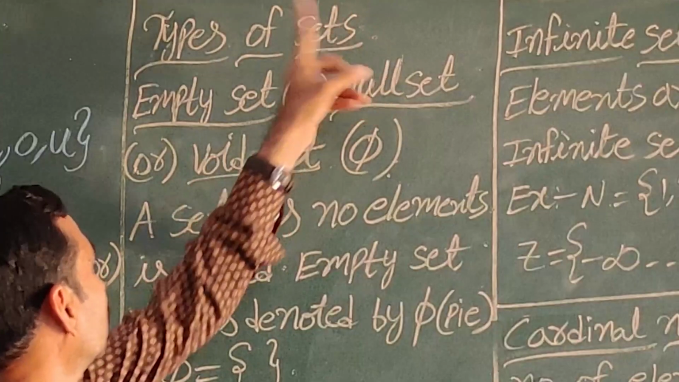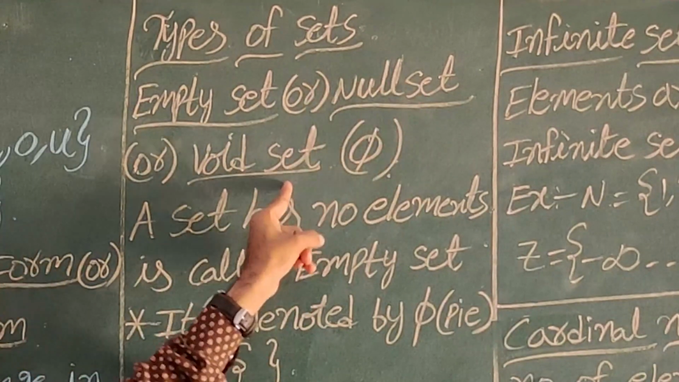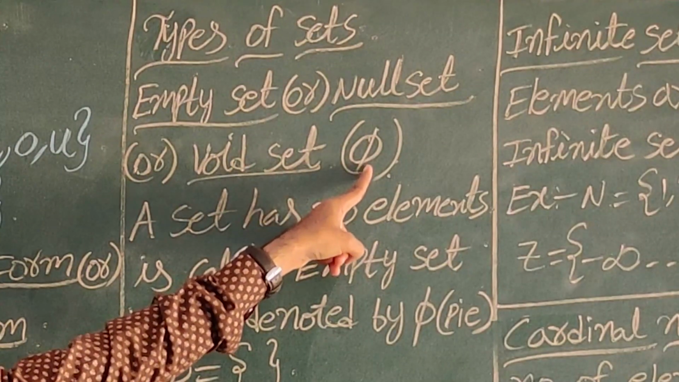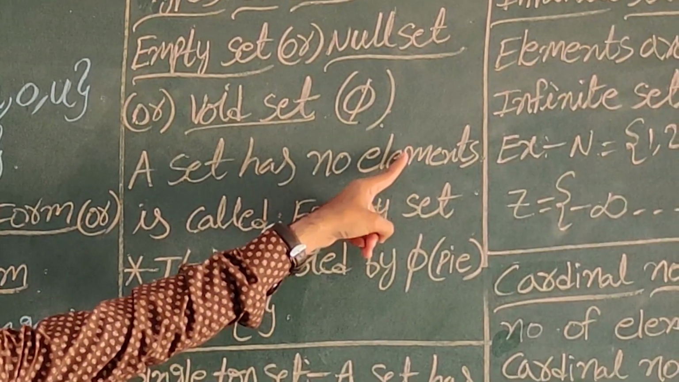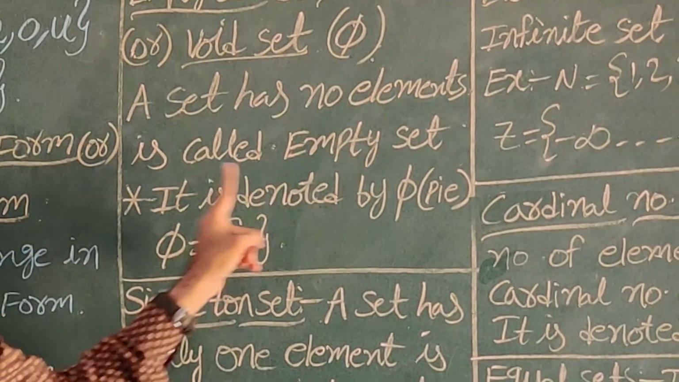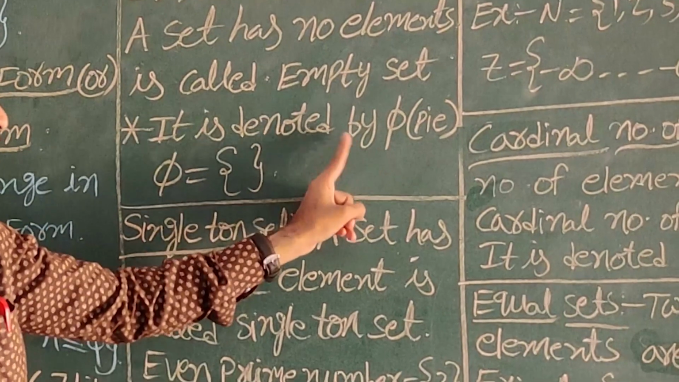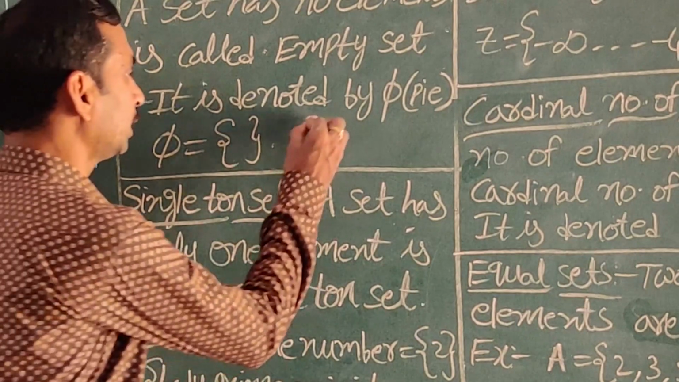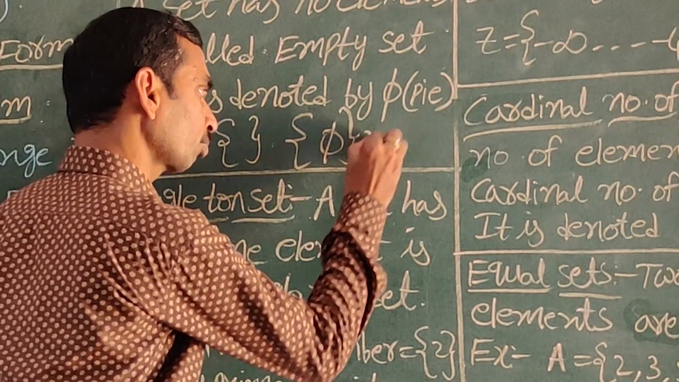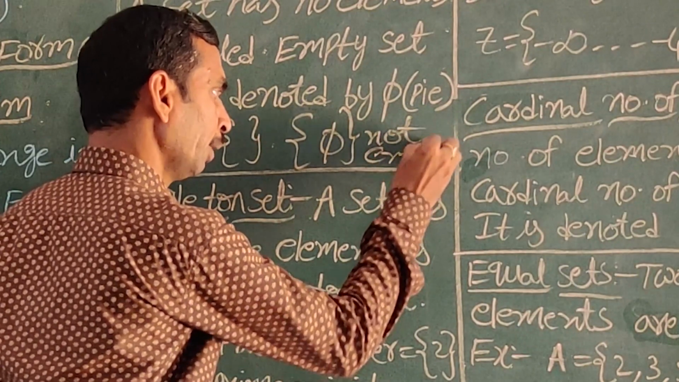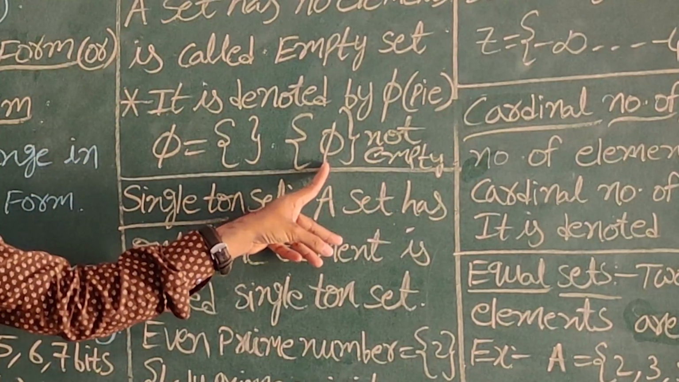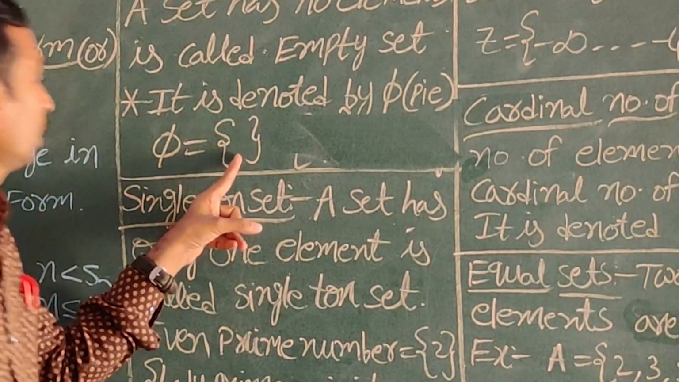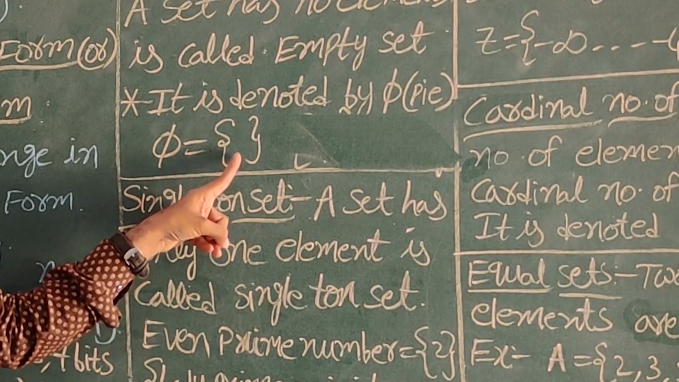Next, types of sets. The empty set has three names: empty set, null set, void set. It is denoted by phi. A set that has no elements is called an empty set. Phi is equal to empty brackets. Here there is no element. Suppose a set contains the element phi, it is not an empty set, because it has an element. Empty set means no elements.